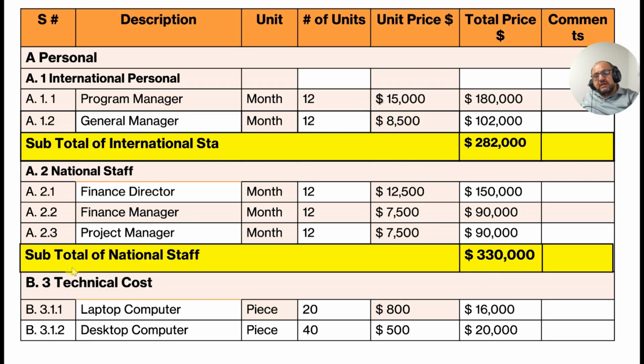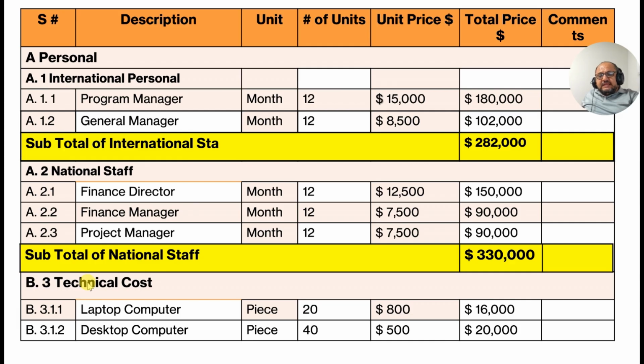We calculate them together and it makes 330,000. So here again you have to write subtotal. If you do not do this, it means your budget is wrong and it will not be passed by any person who is responsible for approval of this budget.